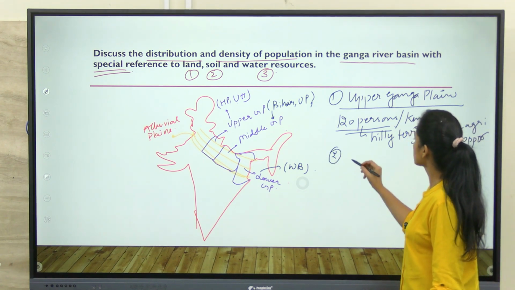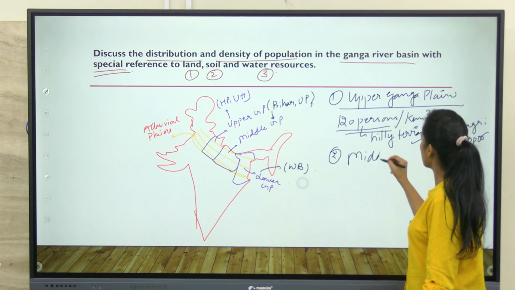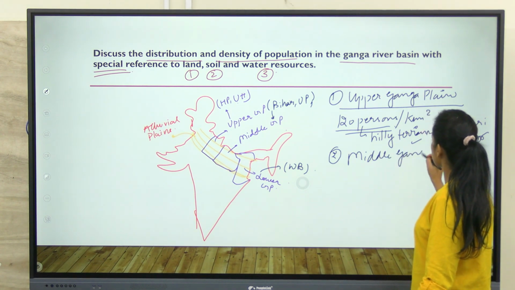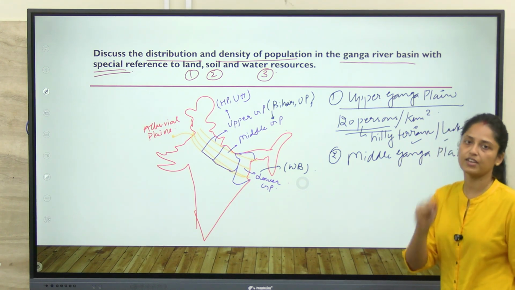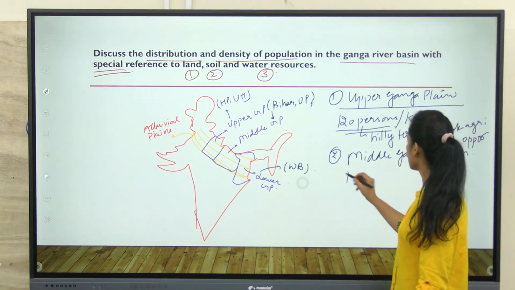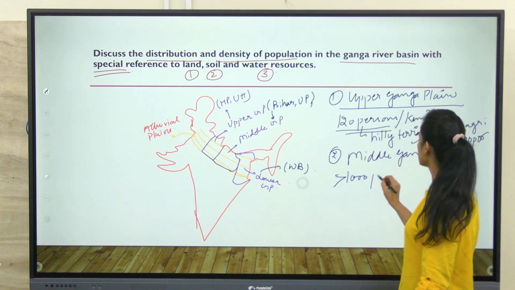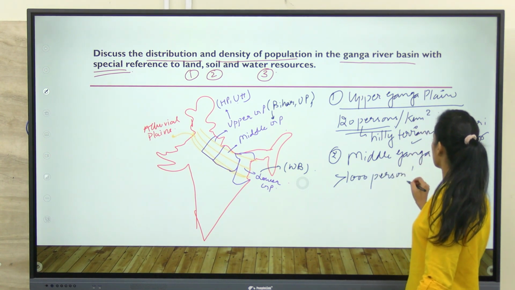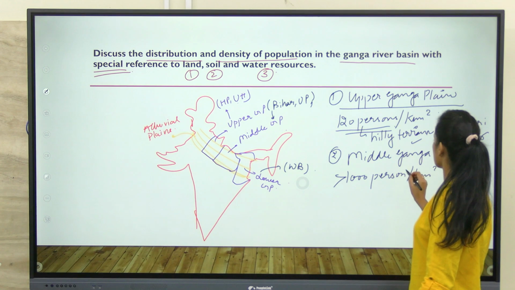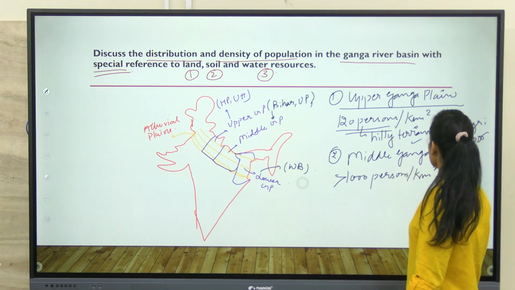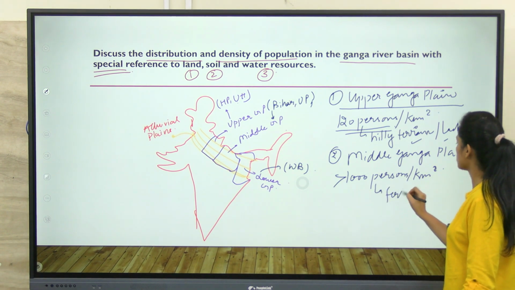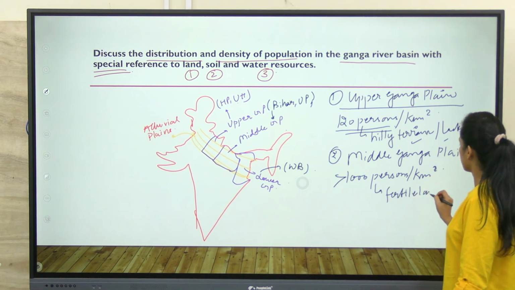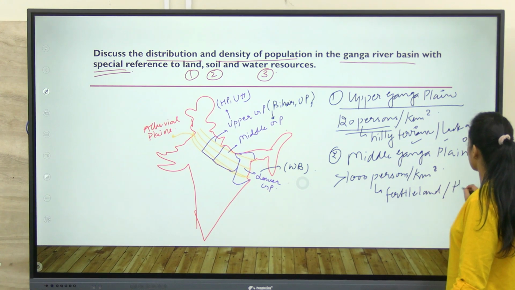Second, we can discuss the middle Ganga plain. So in middle Ganga plain, the density is very, very high. Means it is more than 1000 persons per kilometer square. And basically, the main reason is the fertile agricultural land and flat land.